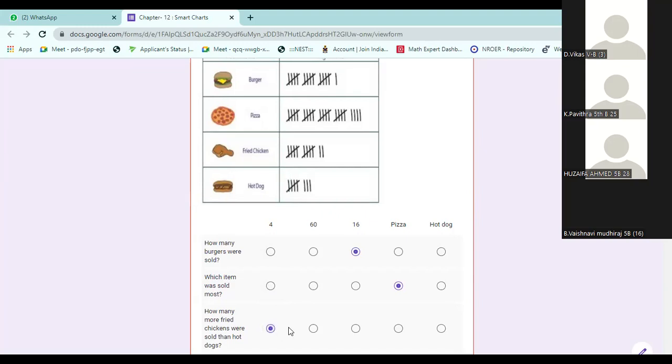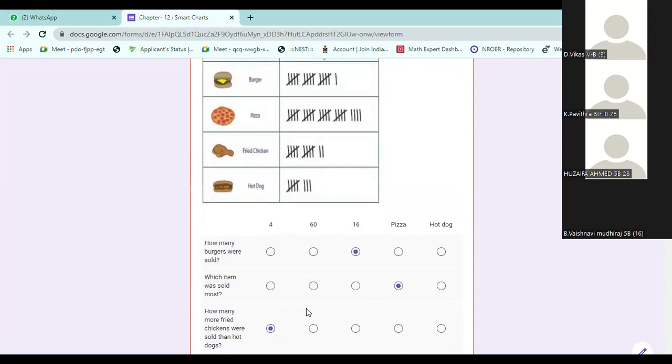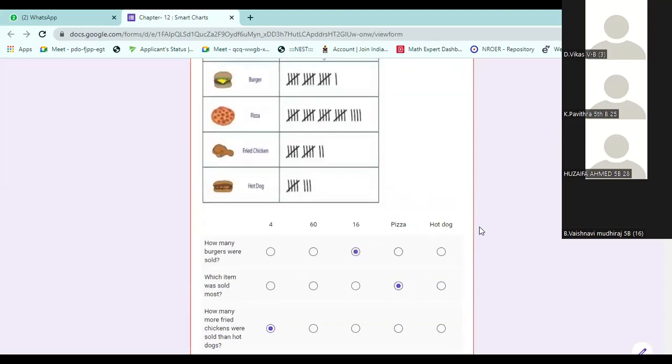Next. Which item is sold least? Hot dog is sold least. Now, how many total are sold? You had to add everything. Burgers, 16.